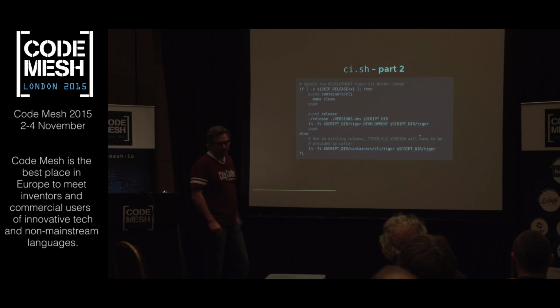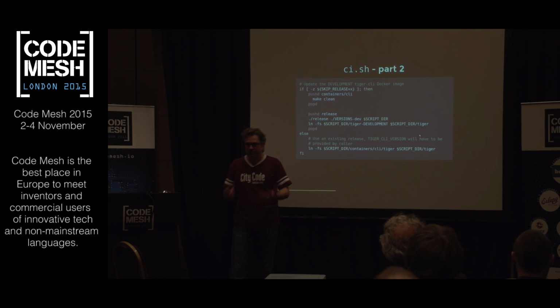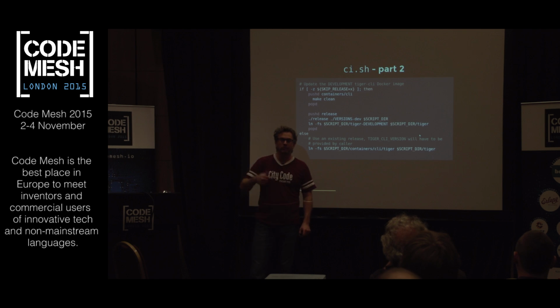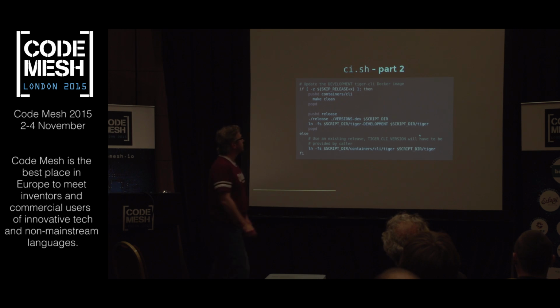This is the next block. All right, so this is very, very common in code, any language, even functional languages. I've seen this in ML, I've seen it in OCaml, I've seen it in Erlang. You'll see a big block of code, and you'll see a comment at the top. Now, I have a Pavlovian response at that point. When I see a comment at the top, what does this comment say? It says, update the development Tiger CLI Docker image.